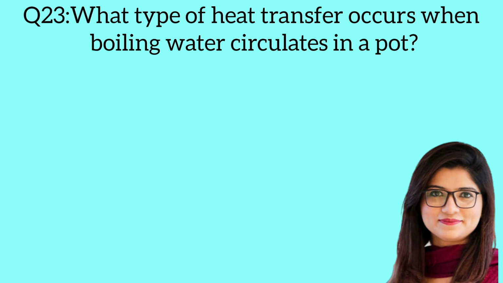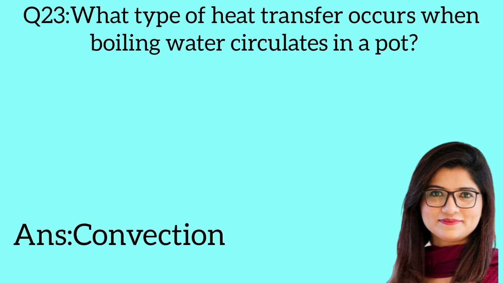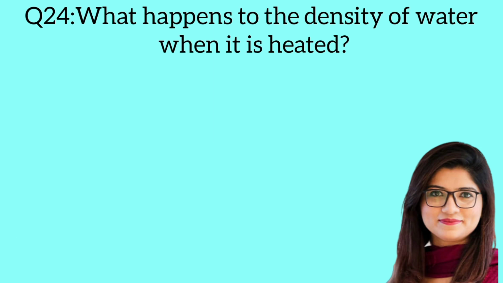Question 23. What type of heat transfer occurs when boiling water circulates in a pot? Answer: convection. Question 24. What happens to the density of water when it is heated? Answer: decreases.